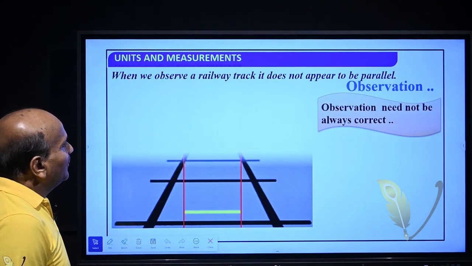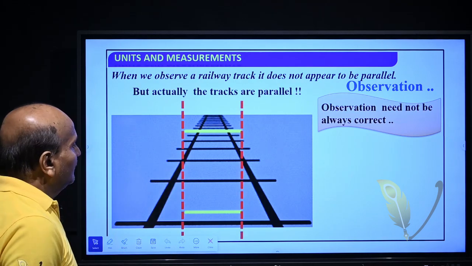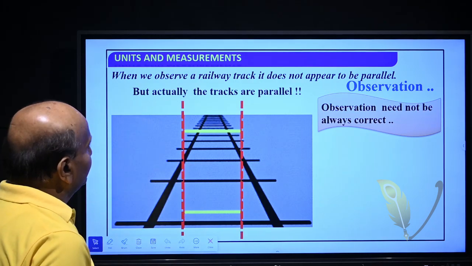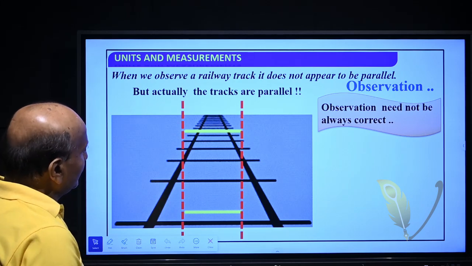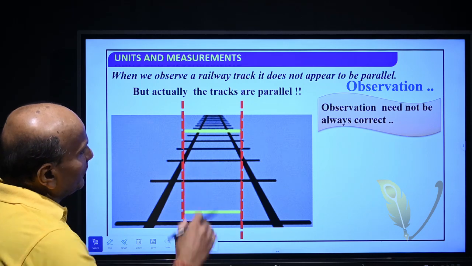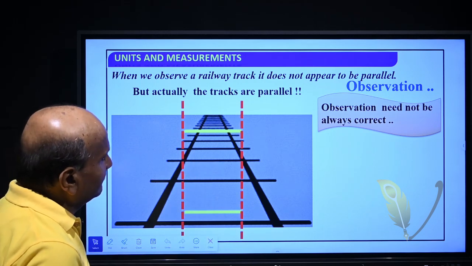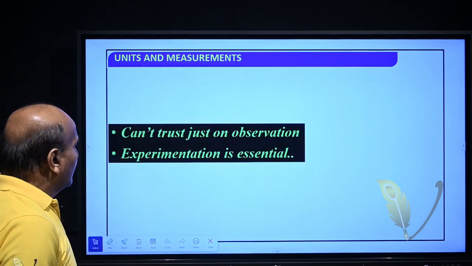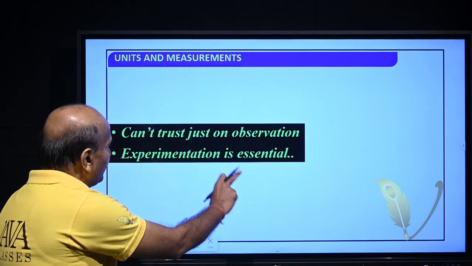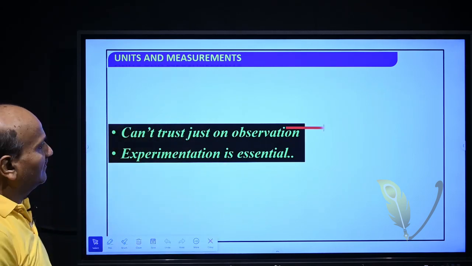When we observe a railway track, it appears that gradually it is narrowing, but actually it is not so, because the tracks are all parallel. So observation need not always be correct. We can't trust just observation, so experimentation is essential.